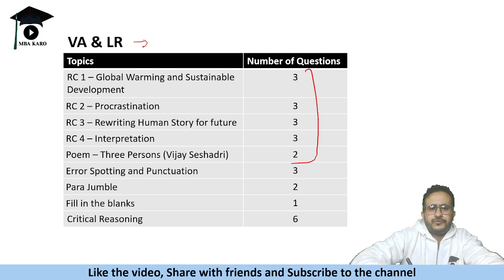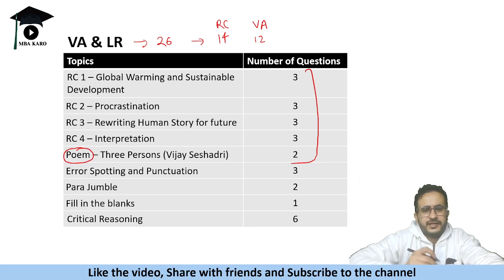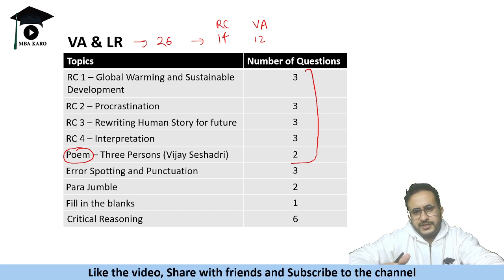Like VALR, out of 26 questions, you have 14 in RC, and in VA the remaining part is 12, right? So this is generally the distribution. Four RCs of three questions each, and they give a poem necessarily. So you have to understand the poem and answer the questions. If you can, good. If you cannot, attempt the RCs, right?